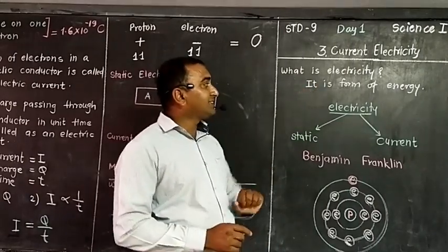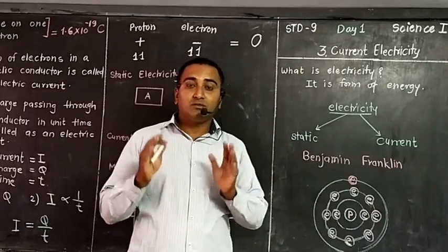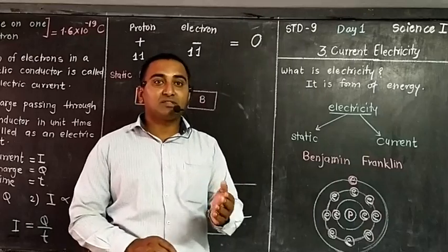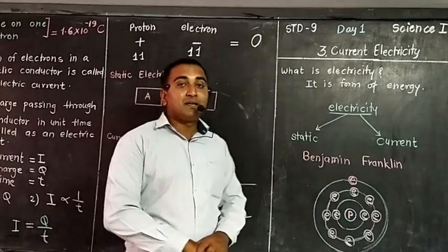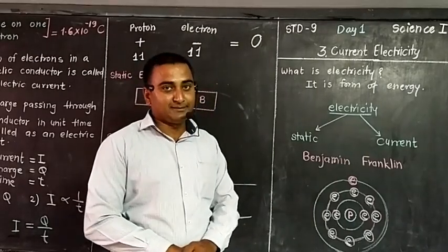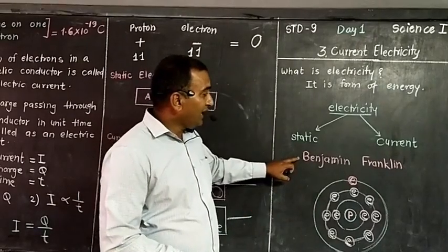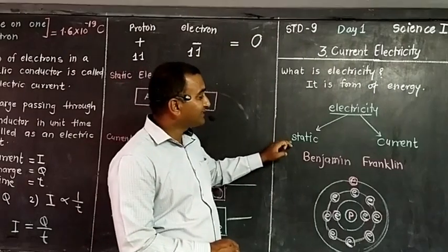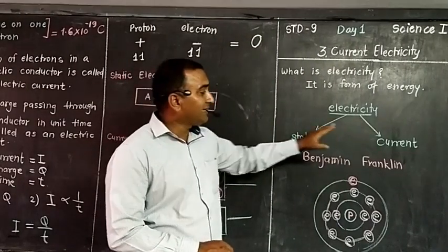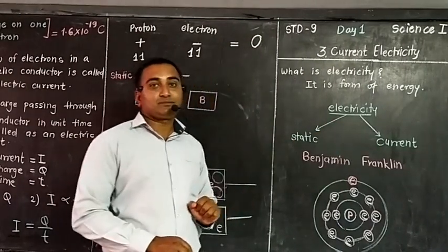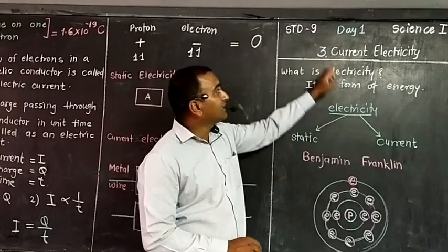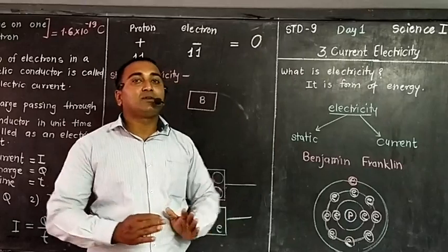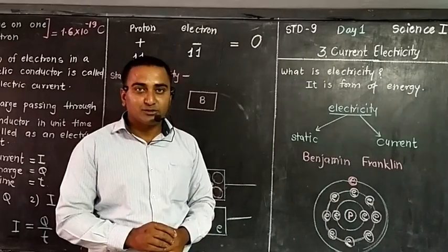Who invented this electricity? Who was the first person to find electricity, or the information about electricity? The person is Benjamin Franklin. Then he divided electricity into two parts. The first is static electricity and the second is current electricity. Within that, current electricity is our lesson, and we are going to learn more about it.